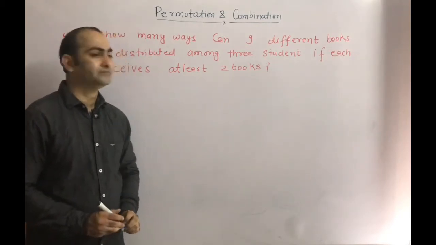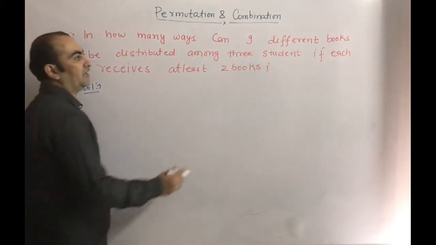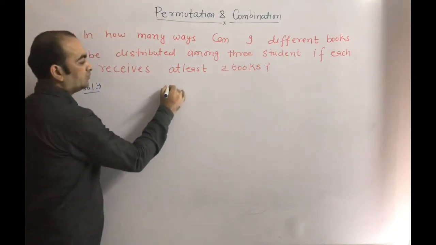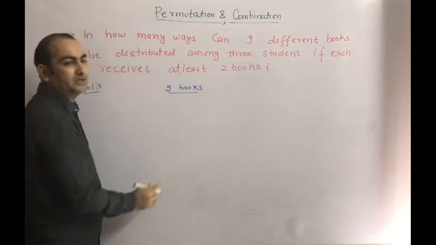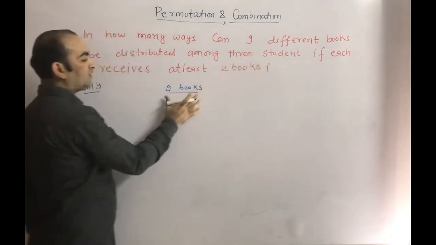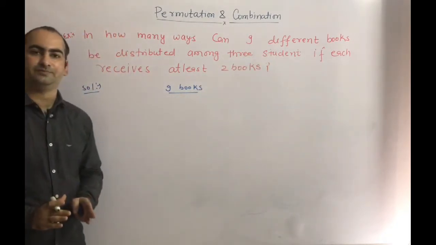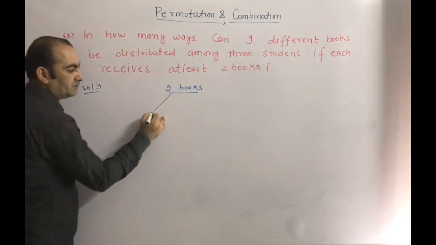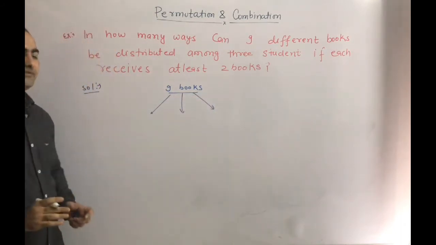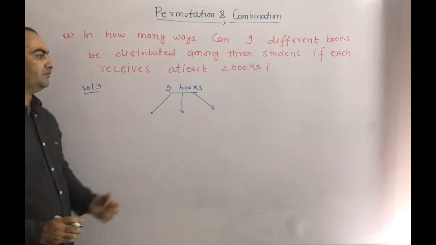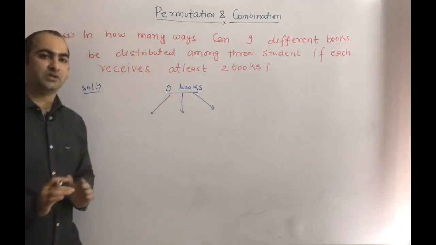So what you will do, first these 9 different books. There are 9 books. These 9 books we want to distribute among 3 students. So these 9 books we will divide into 3 groups. This one is the first group, this one is the second group, this one is the third group. So first we are finding the total number of ways of dividing 9 different books into 3 groups.